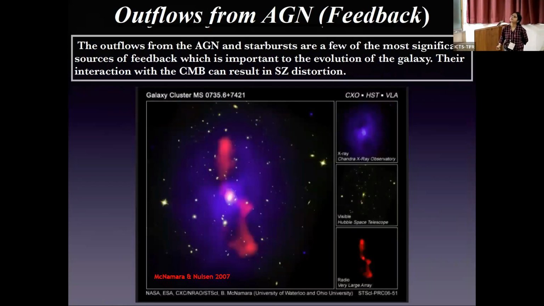So this is a famous image of AGN feedback. This is an observational evidence of AGN feedback, from McNamara and Nelson 2017, and this is a combined image of Chandra, Hubble Space Telescope, and VLA. In our work, we are interested in probing the SZ effect from quasar feedback, spatially. We are trying to see what the effect on the SZ signal could be if there is an involvement of a jet.